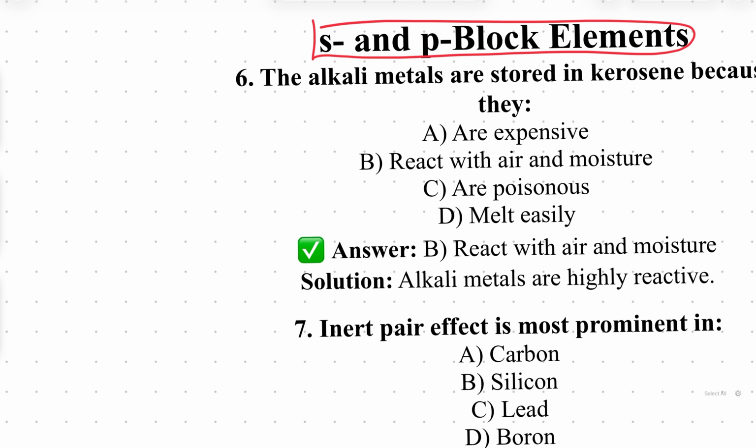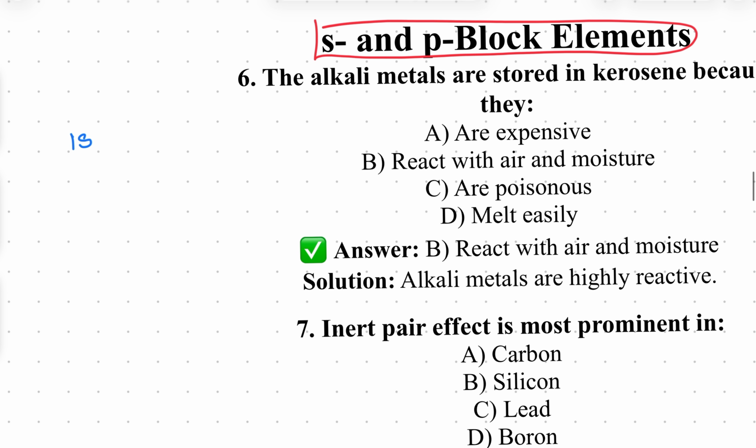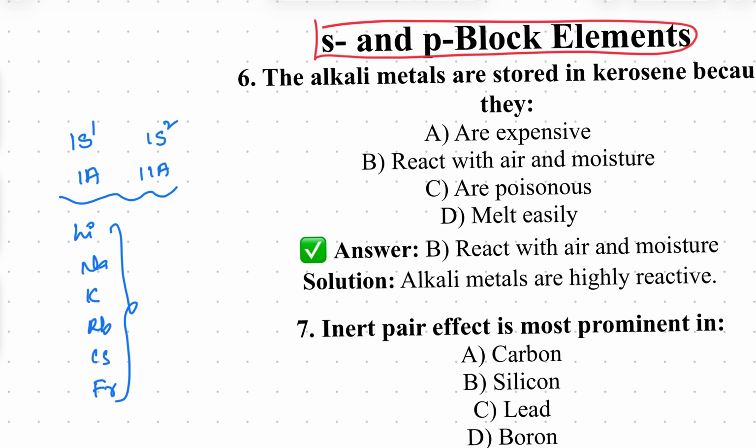See, S block means 1s1. That is 1A group elements, right? And 1s2. That is 2A group elements. Combinedly, we call them what? S block elements. What are the elements? Here, lithium, sodium, potassium, rubidium, cesium, and francium. These are the first group elements.